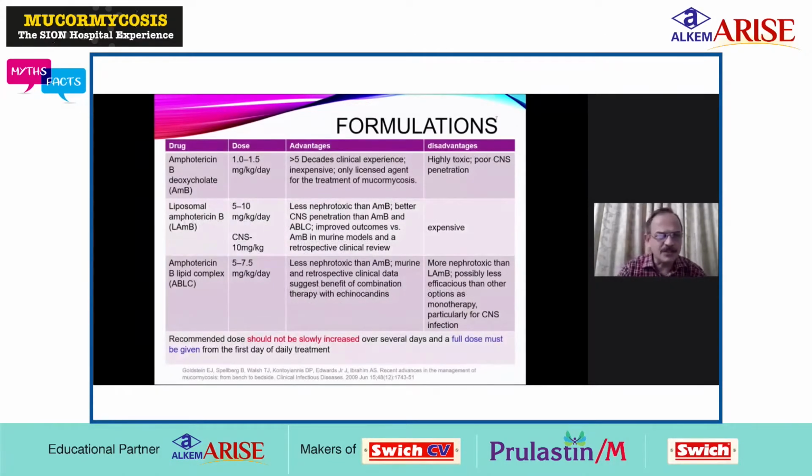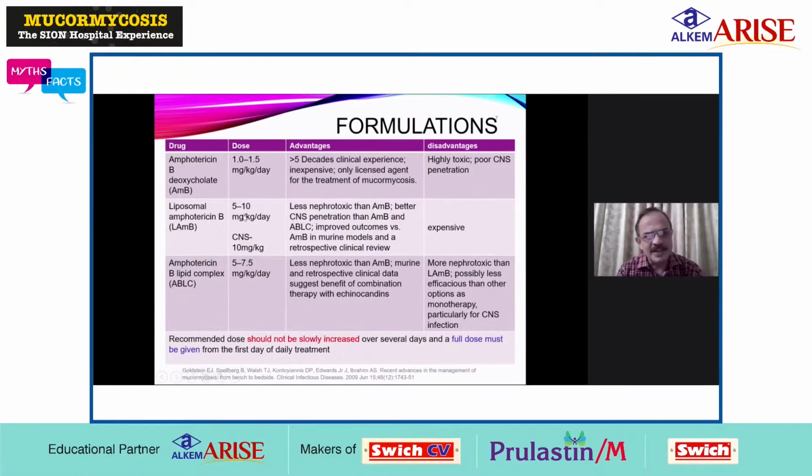If you see the formulations of all three drugs, conventional amphotericin B deoxycholate, liposomal amphotericin B, or amphotericin B lipid complex, the dose is 1 to 1.5 milligram per kg for conventional amphotericin B. The advantage is that this drug has been known for more than 50 years and is licensed for mucormycosis. But this drug is highly toxic and has poor CNS penetration.